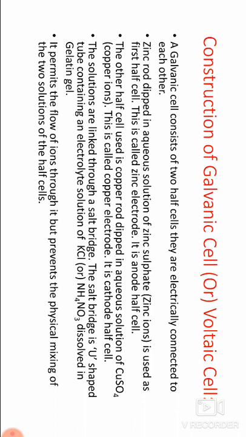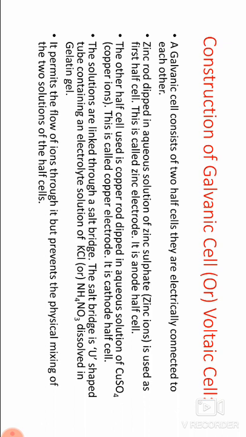Construction of galvanic cell or voltaic cell. A galvanic cell consists of two half cells. They are electrically connected to each other. In the first half cell, a zinc rod dipped in an aqueous solution of zinc sulfate that contains zinc ions is used. This is called zinc electrode. It is the anode half cell.